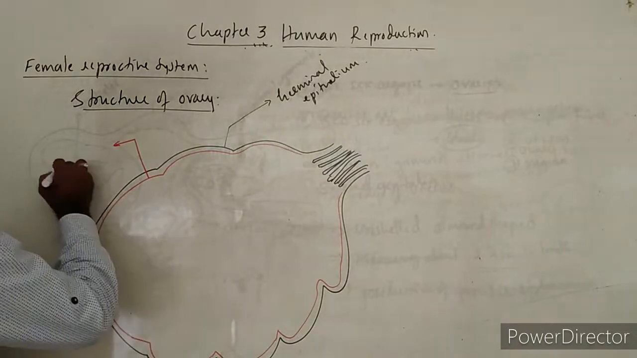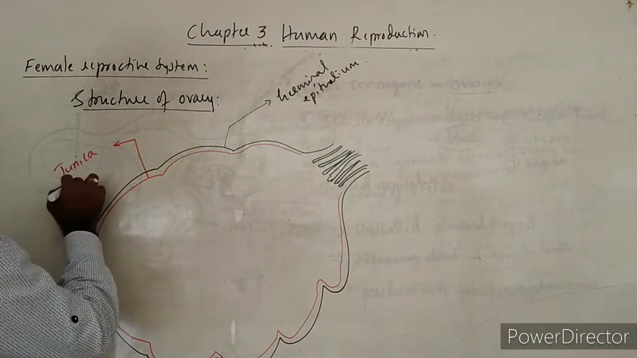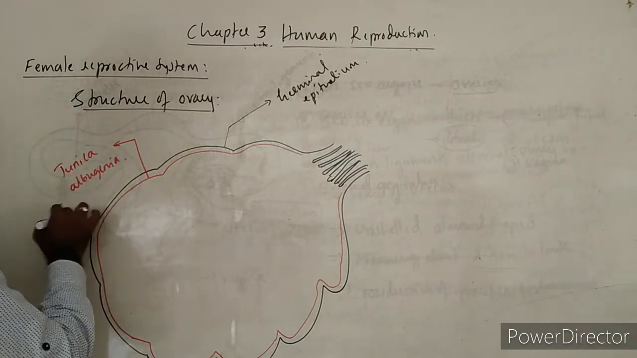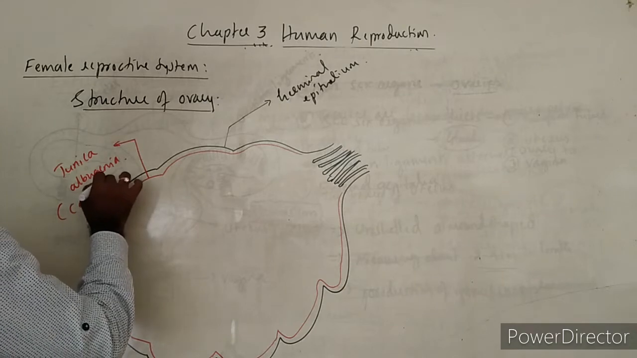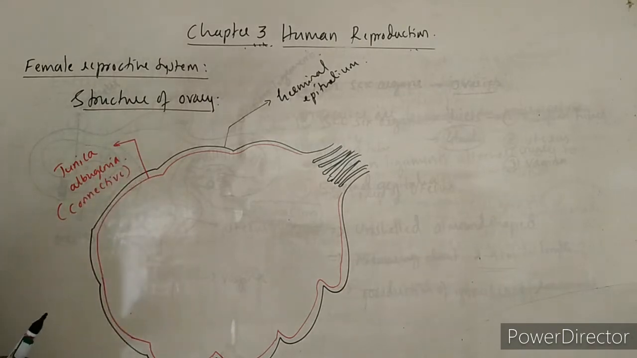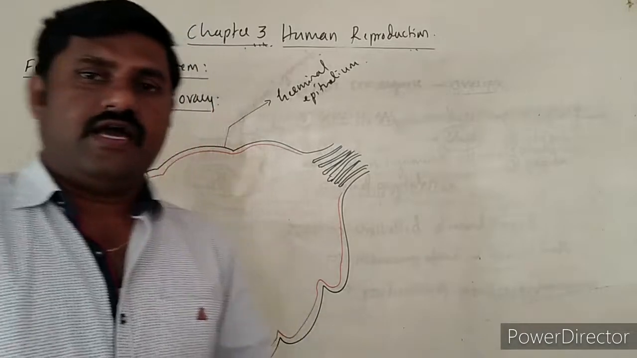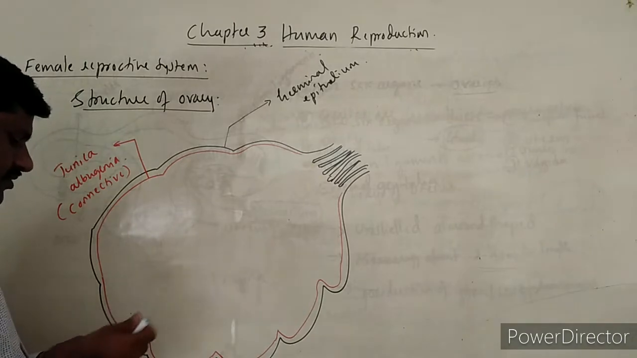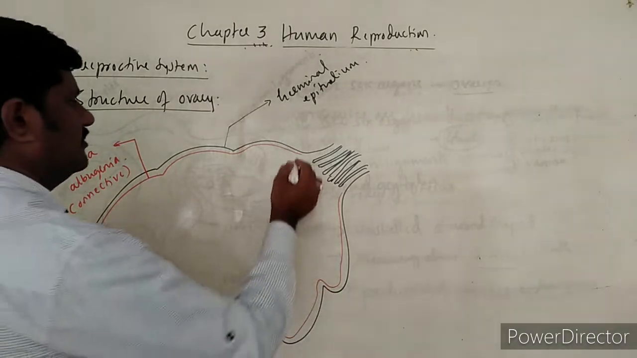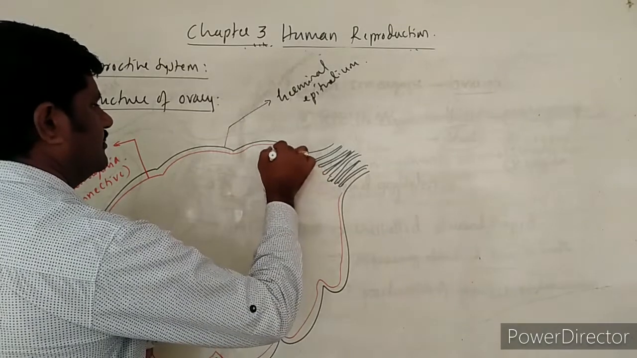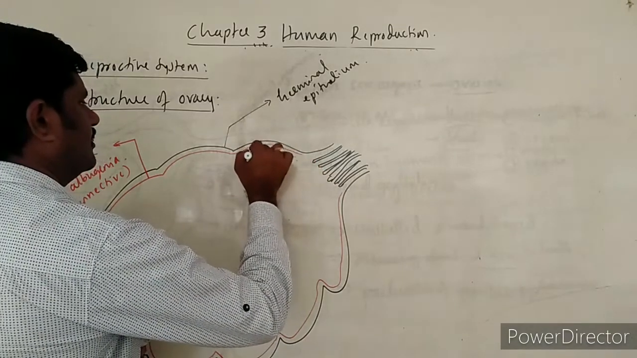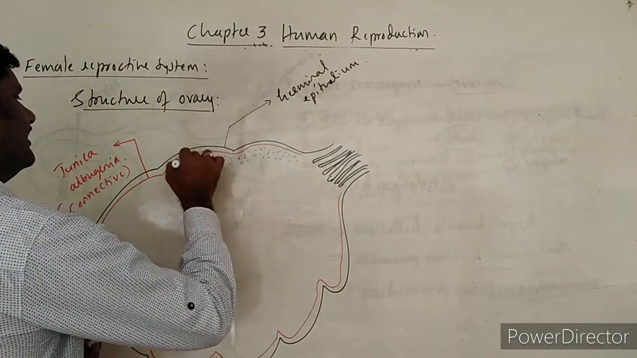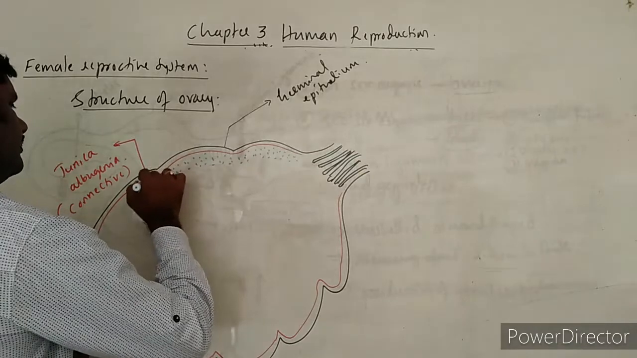Inside it, tunica albuginea is one of the connective tissue layers that we come across here, and inside this ovary we come across one more layer, which is the dense layer, as well as a less dense area also we come across.